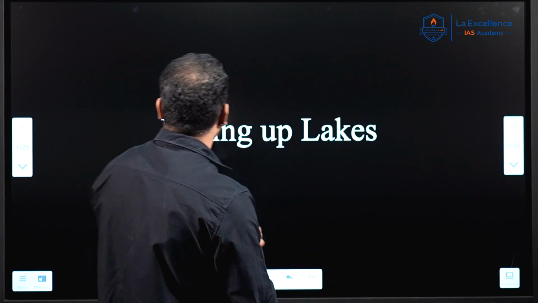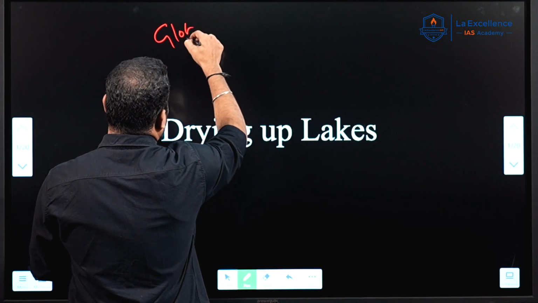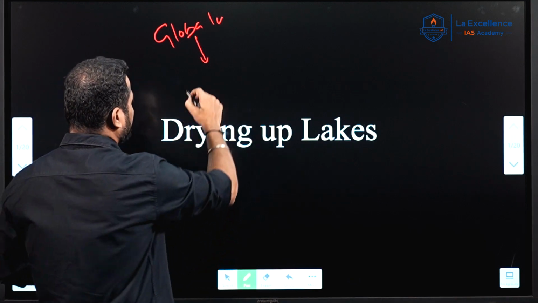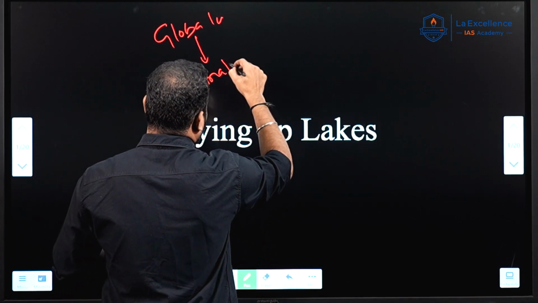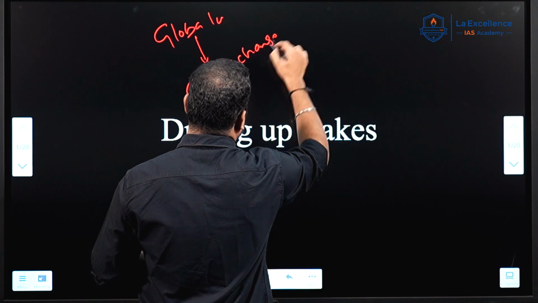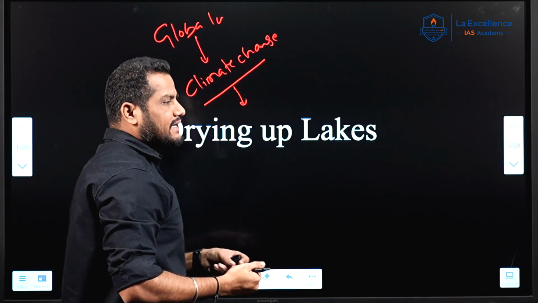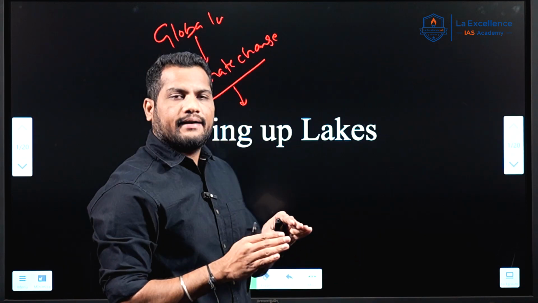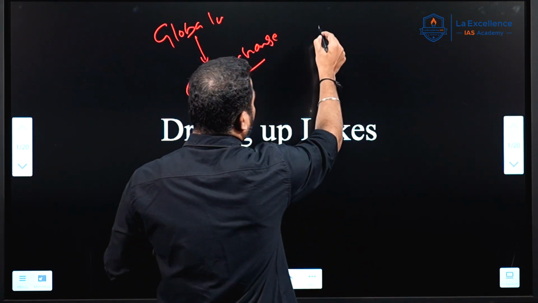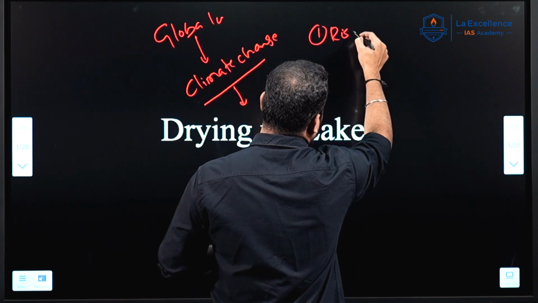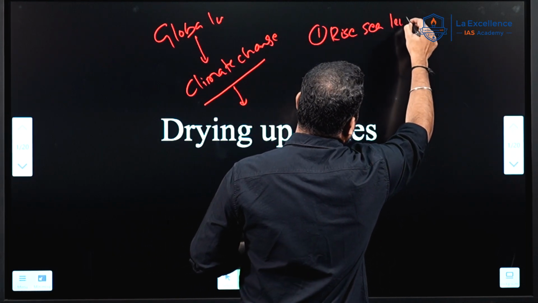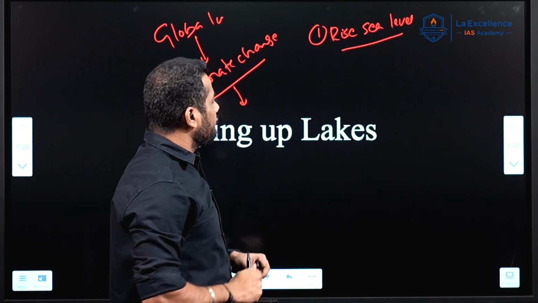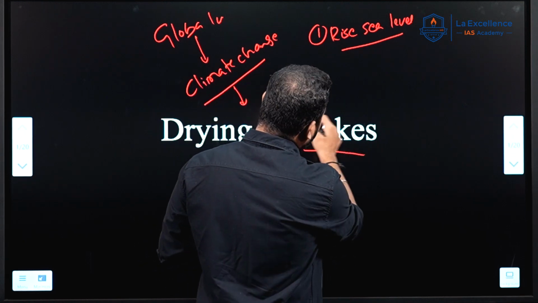You all know that global warming is a reality, and it is accelerating climate change. Climate change is nothing but the planet becoming warmer than usual, right? Because of this, two things are happening. One is the rise in the sea level, which means the level of the sea is rising across the globe. This is one phenomenon. And second is that lakes are getting affected.